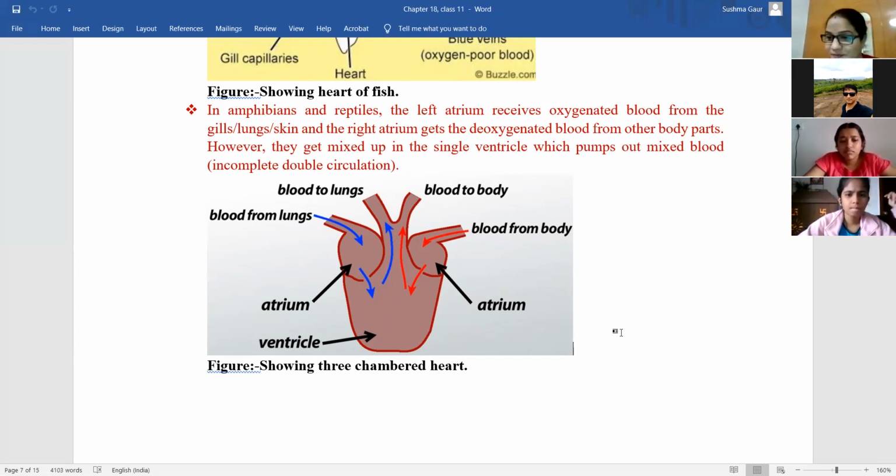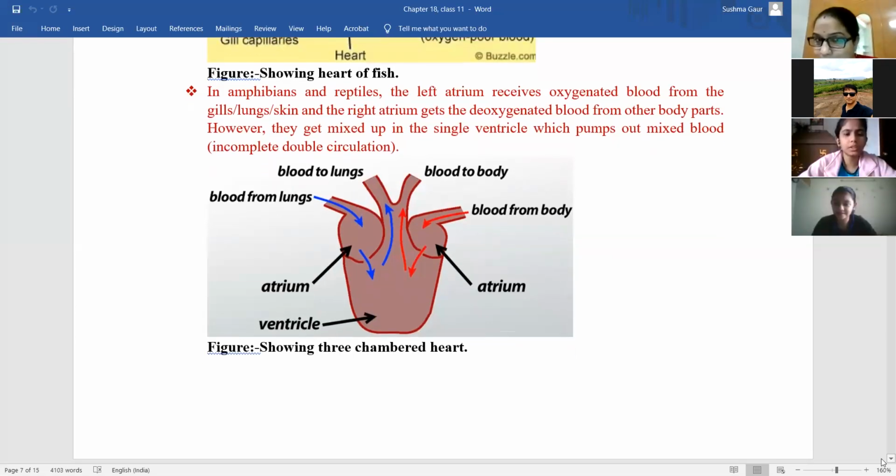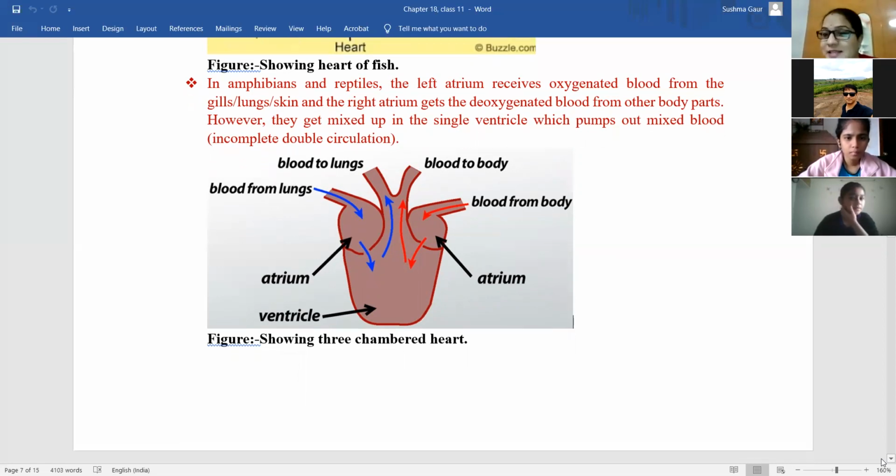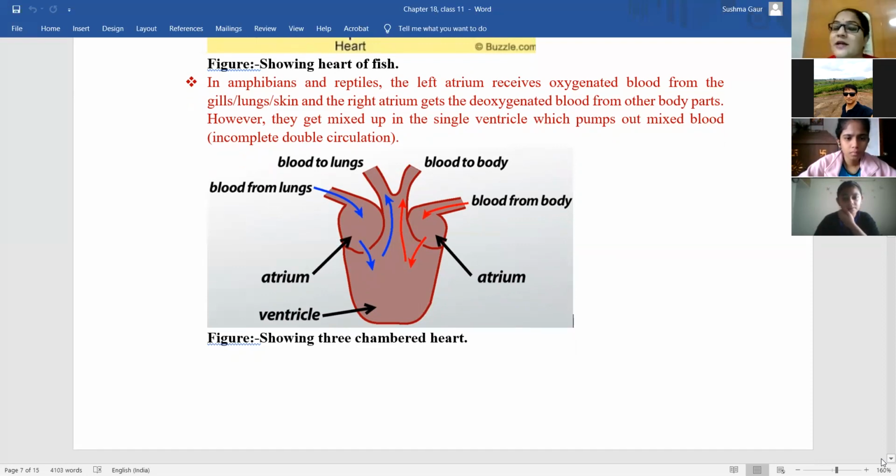Ma'am, how, when the blood is getting... So, ma'am, once it goes into the lungs, what's the procedure? How is the blood purified there? I already explained it in the respiratory chapter. If you remember, Risha, how does the gas exchange take place? How does the hemoglobin carry oxygen, and how does this oxygenation and deoxygenation occur? I already explained in the last chapter, that is the respiratory chapter.